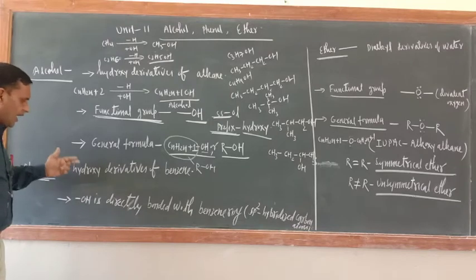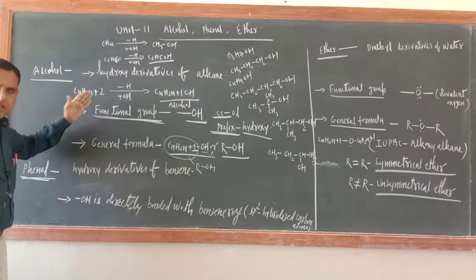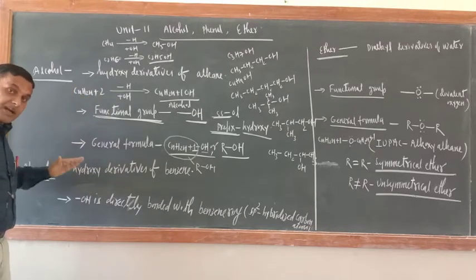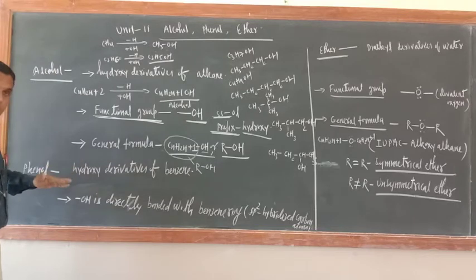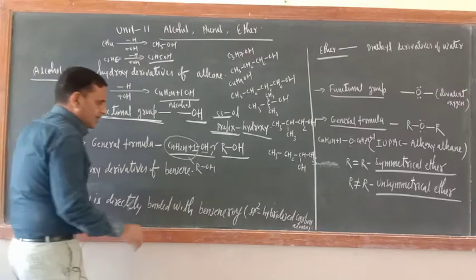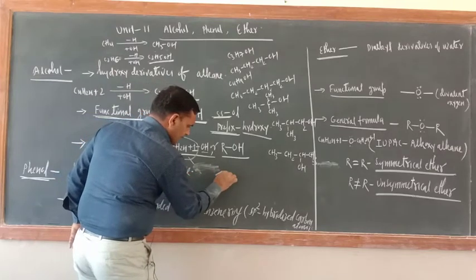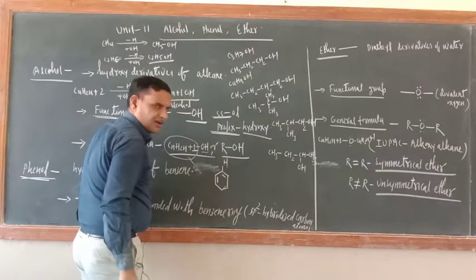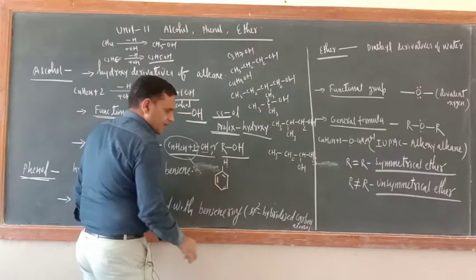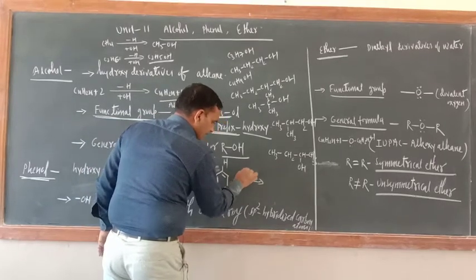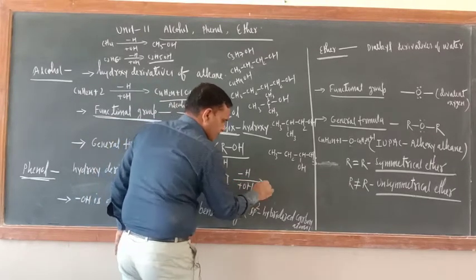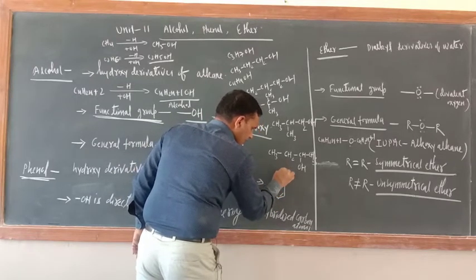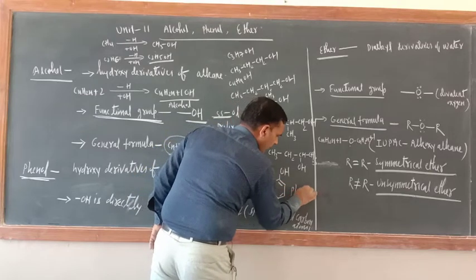What are phenols? Hydroxy derivatives of benzene. Just like alcohol is the hydroxy derivative of alkane, the hydroxy derivative of benzene is known as phenol. Just see, this is benzene. Everywhere one H is there. So from benzene, replace one H and put OH here. This is now phenol.